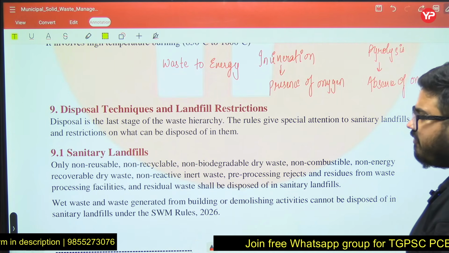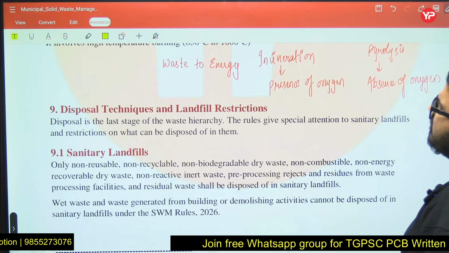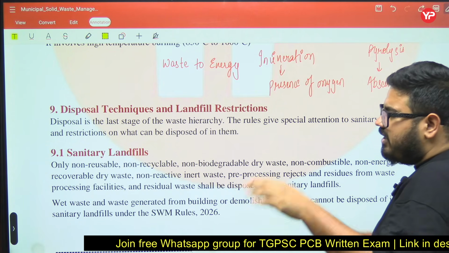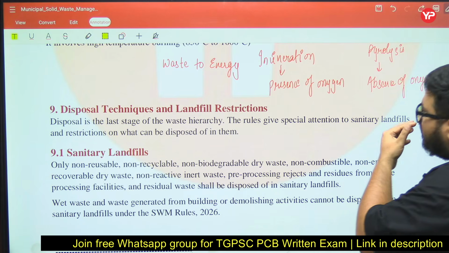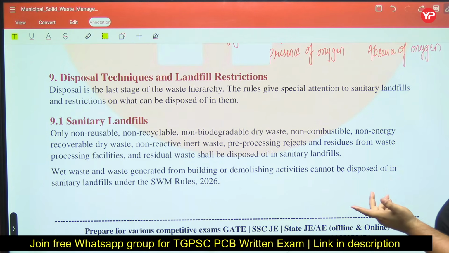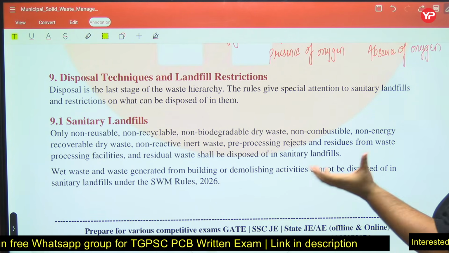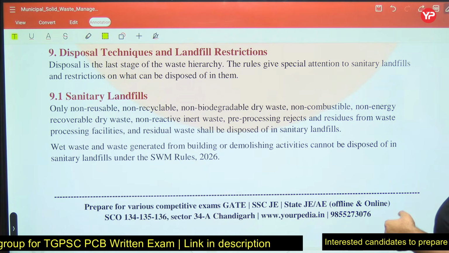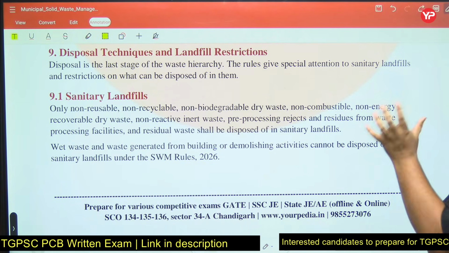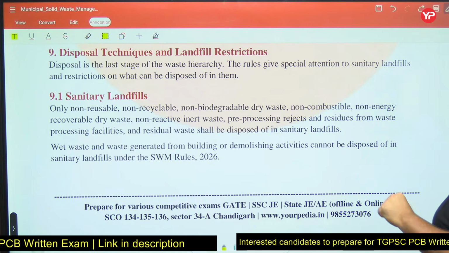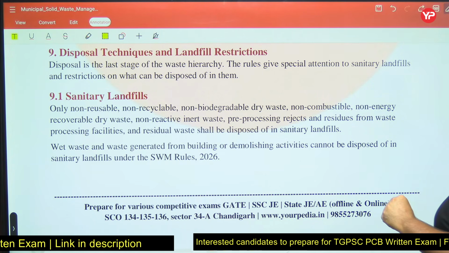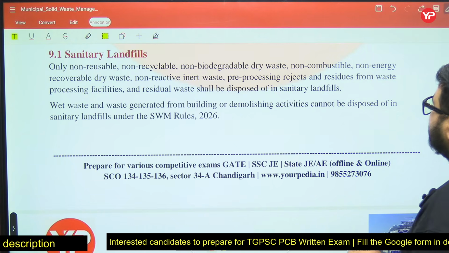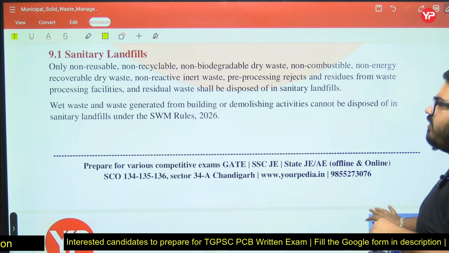Disposal techniques and landfill restrictions. Disposal is the last stage of the waste hierarchy. Always remember, in the last you will go for disposal, you will not go for disposal directly. The rules give special attention to sanitary landfills. What are sanitary landfills? Only non-reusable, non-recyclable and non-biodegradable dry waste, non-combustible, non-energy recoverable, should be thrown in a sanitary landfill. Wet waste and waste generated from building and demolition activities cannot be disposed of in sanitary landfills as per SWM 2026.